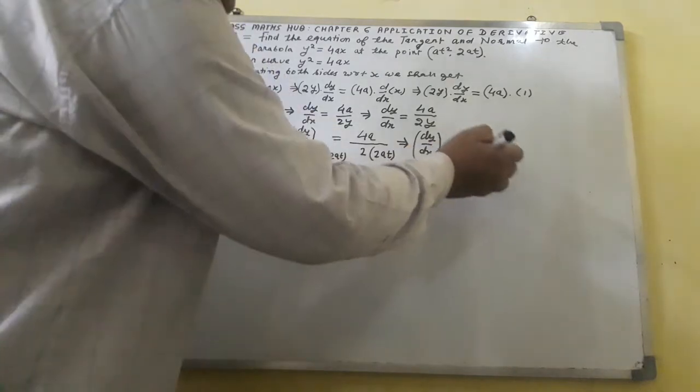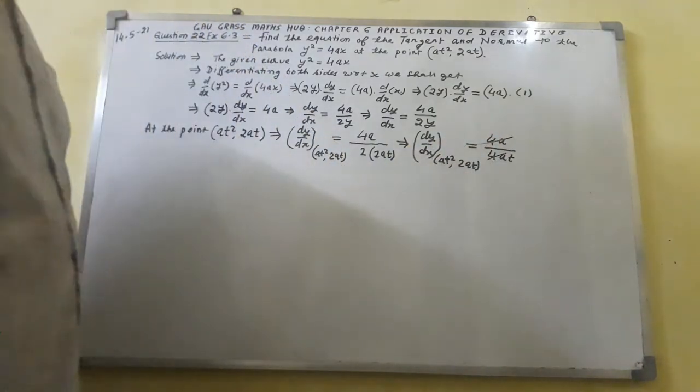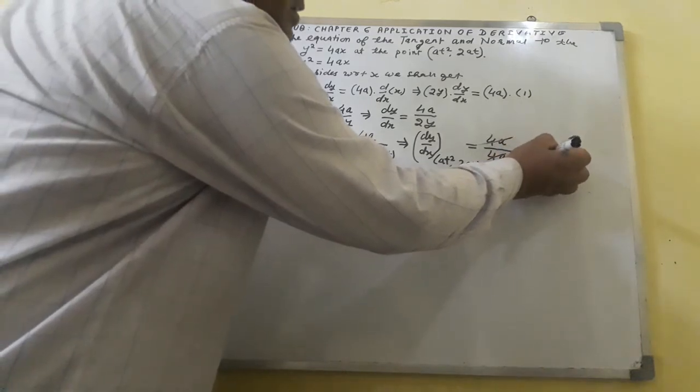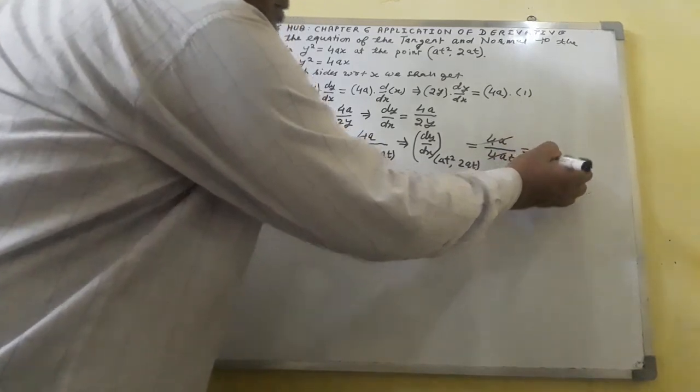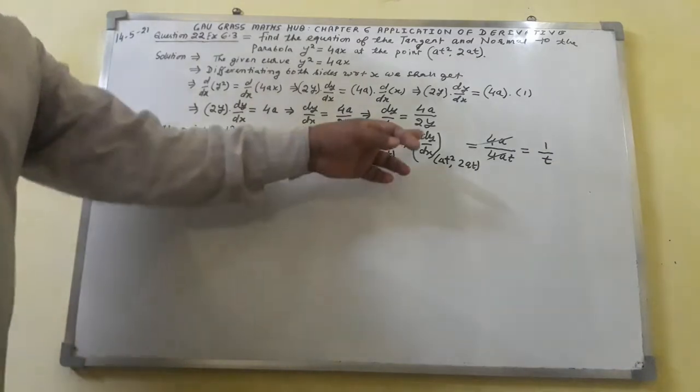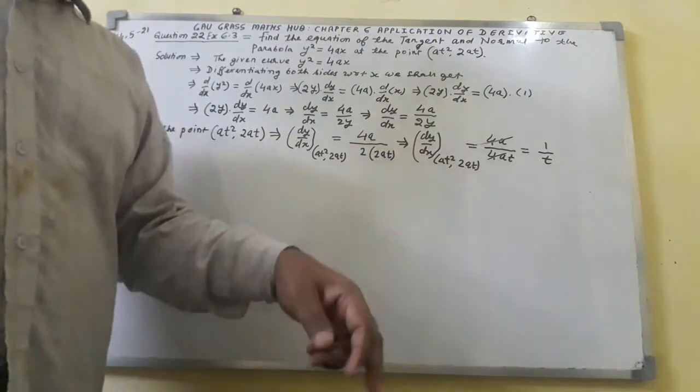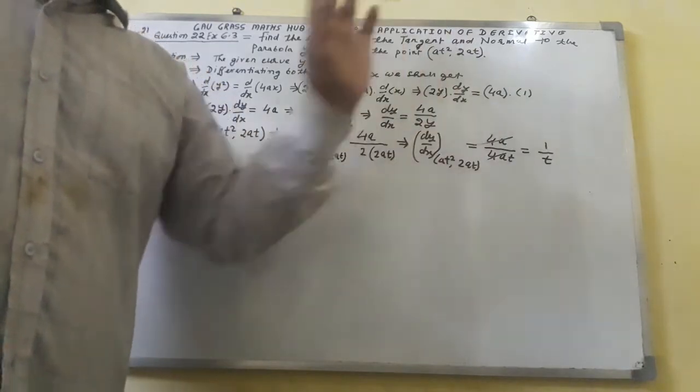So this 4a will be cancelled out, and you will get 1 over t. So dy over dx at the point at square comma 2at equals 1 over t.